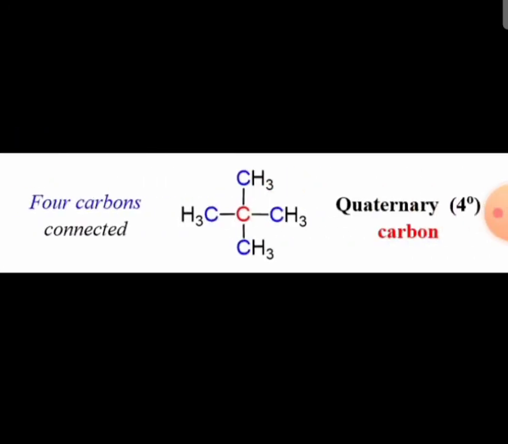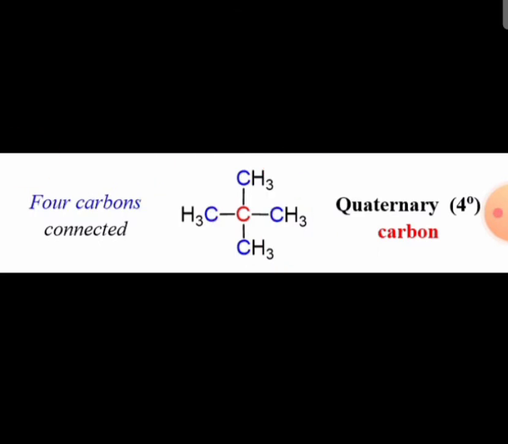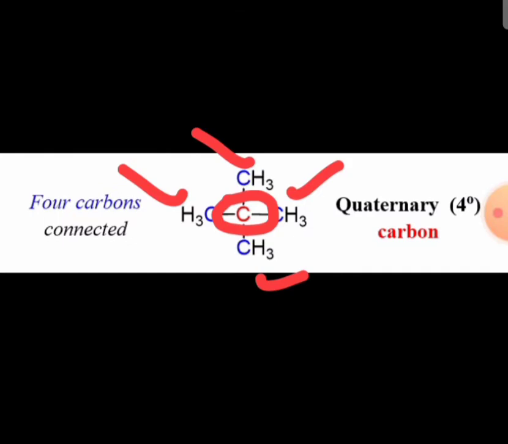Now quaternary carbon atom. If you take this structure which is made up of 5 carbon atoms, the IUPAC name is 2,2-dimethyl propane. Here also the second, central carbon atom is surrounded by 4 carbons, connected to 4 carbons. That's why it is considered as quaternary carbon.